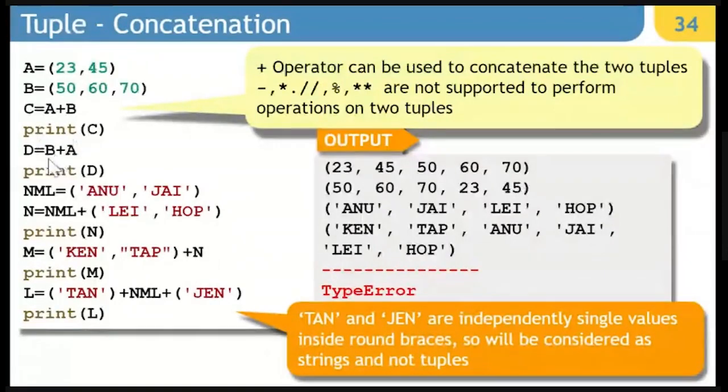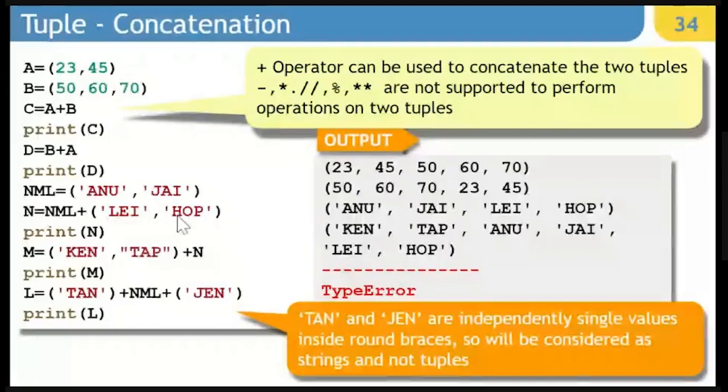In the same way as you did A plus B, you can do B plus A also. In this case, the content of B will come before and A will come later. Not only that kind of thing, you can also add another tuple like this also. So you have N, M, L as Anuj, and you add another tuple as Lee and Hop.